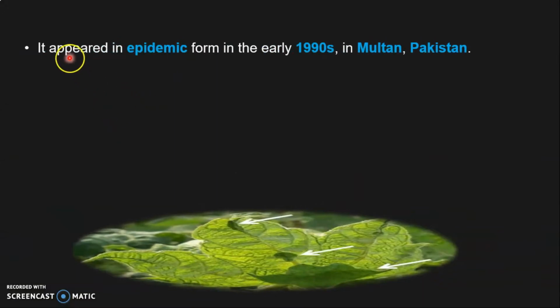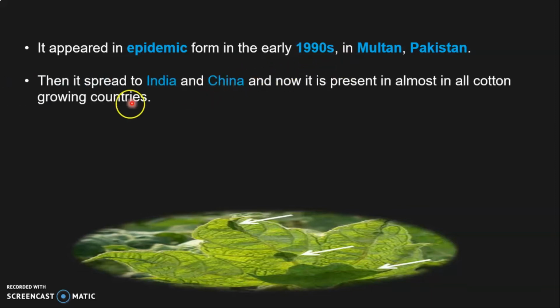Then after four decades, it became epidemic again. It appeared as an epidemic in 1990 in Multan, Pakistan, and this disease devastated cotton production in Pakistan. And then from there it spread to India, and then from India it also spread to China, and you can say it is now present in almost all cotton growing countries of the world.